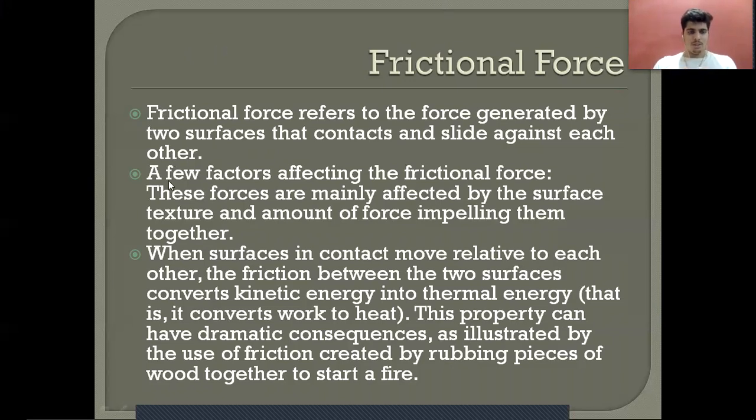This is one of the common examples, and the factors affecting the frictional force are mainly the surface texture and the amount of force applied together. Now, what is the surface texture? It is how rough the surface is. The rougher the surface, the more friction will be produced between those two objects, and the amount of force applying them together.